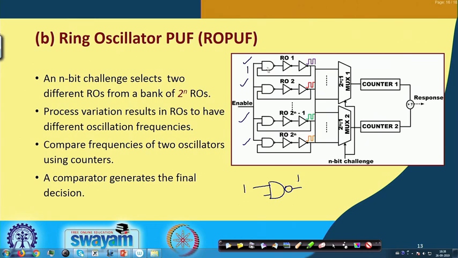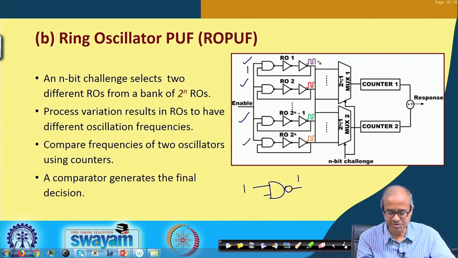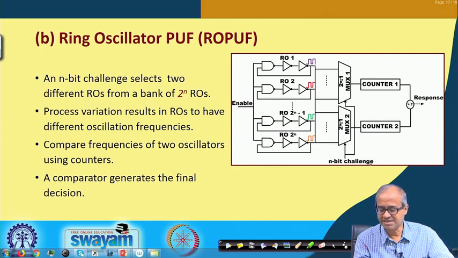Now, the idea is that there are so many ring oscillators, they are all oscillating. Oscillation means there will be some frequency of oscillation. So, what we do, using some challenge, we randomly select some ring oscillators.